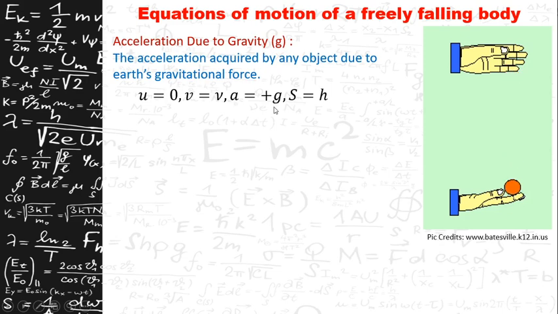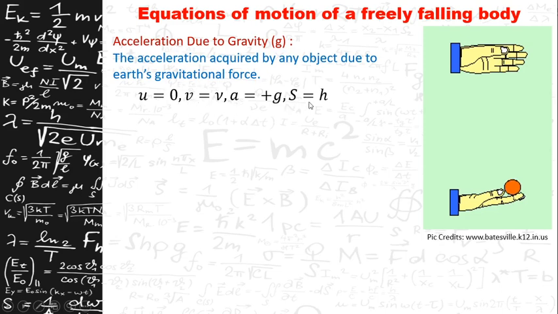Again, why is it called plus g? Because acceleration due to gravity is a vector quantity, and the motion of the body is along the Earth's gravitational force, so it is considered as plus. a is equal to plus g, and the displacement here is called the height. Therefore, s is equal to h.